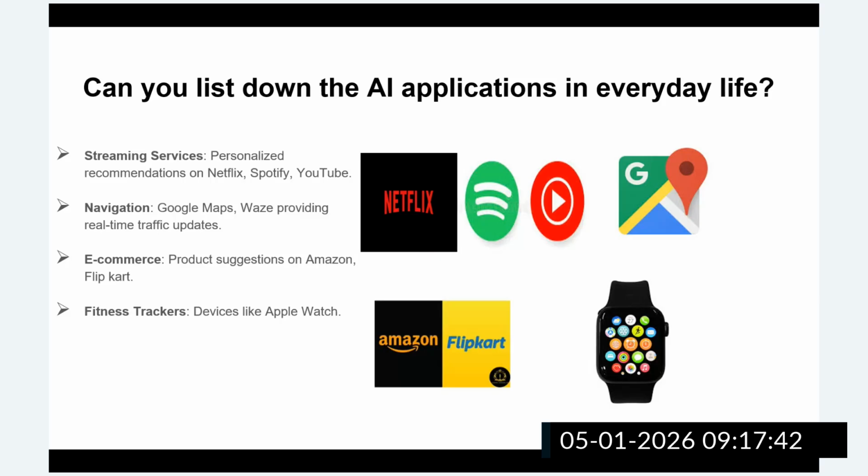Based upon your watch history and user preferences, they will provide similar kinds of content, similar videos and music, so that you can watch that particular genre or category of videos, audios, images, and music. So we are implementing this AI application in Netflix and others.